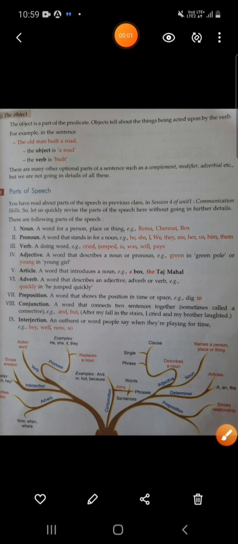So children, in this way I have come to the end of this topic. As you know, your topic is parts of a sentence and parts of speech. Keep learning, keep practicing.